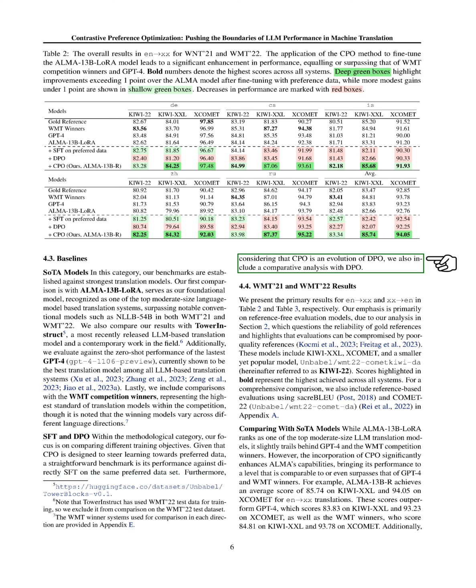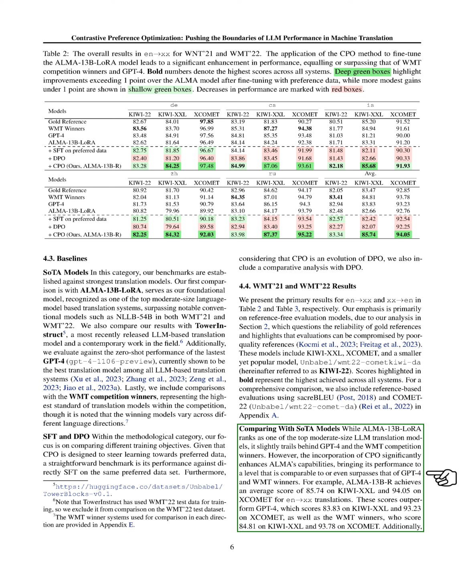We also compared our model against Differential Preference Optimization, DPO, as our model is an evolution of DPO. Our results showed that our model, with the incorporation of CPO, significantly enhances its capabilities, bringing its performance to a level that is comparable to or even surpasses that of GPT-4 and WMT winners. For example, our model achieved an average score of 85.74 on Kiwi XXL and 94.05 on XCOMET for English to other languages translations. These scores outperform GPT-4 and the WMT winners.